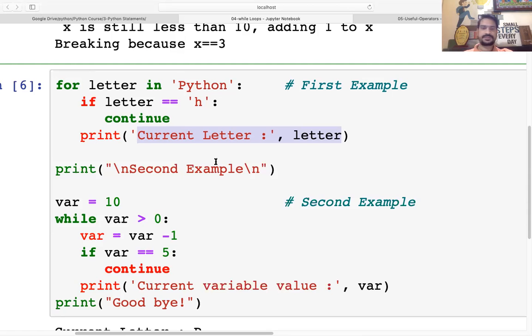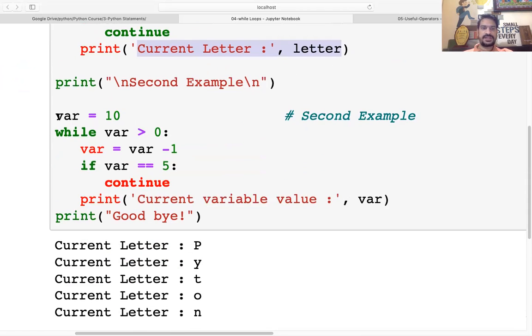and then O, N is going to print. In the second example, we have a variable, and in that variable we have given a value 10, and there is a while loop, so 10 will be greater than 0. Means if this particular variable is greater than 0, then only it is going to work.